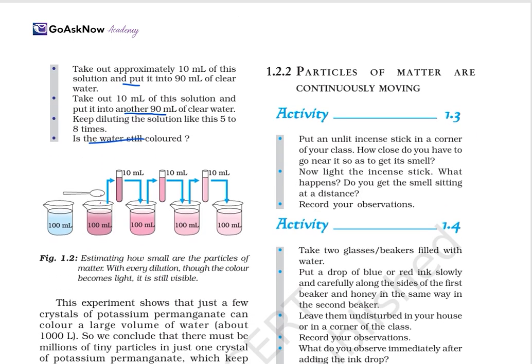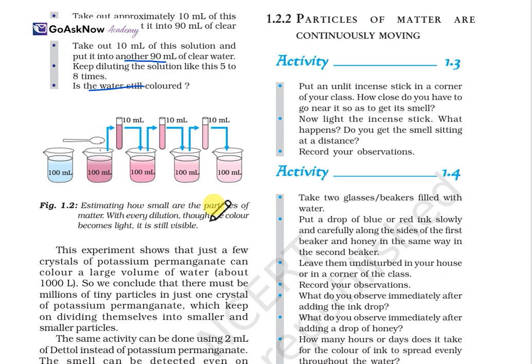You have to identify. When estimating how small the particles of matter are, with every dilution the color becomes lighter and yet it is still visible. So this experiment shows that a few crystals of potassium permanganate can color a large volume of water, about 1,000 liters. So we conclude that there must be millions of tiny particles, and just one particle of potassium permanganate keeps dividing itself into smaller and smaller particles.